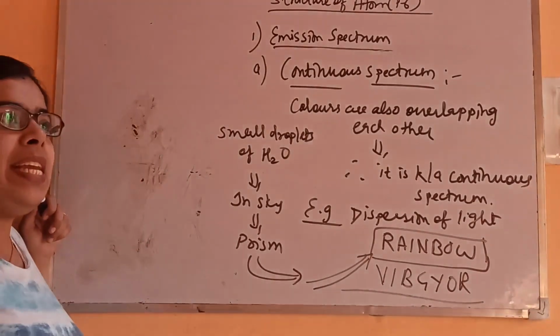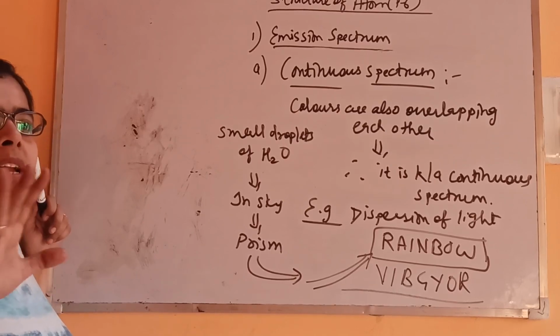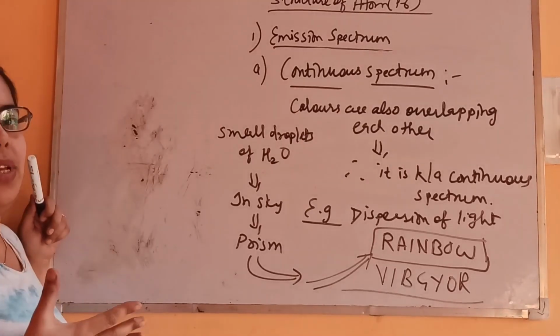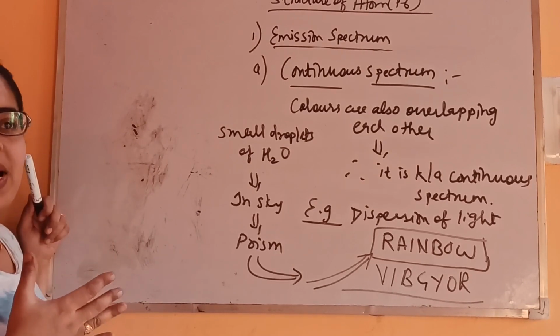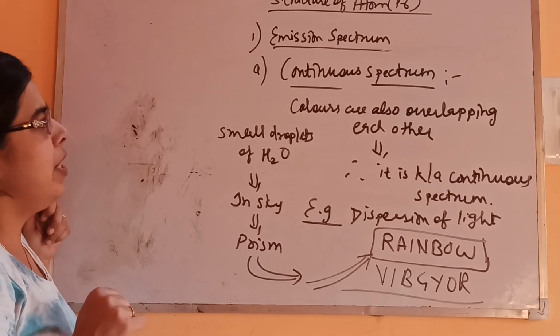Because if you have seen carefully, you might have observed that all the colors are continuous, overlapping each other. So that is a continuous spectrum. Okay, so this is all about continuous spectrum.